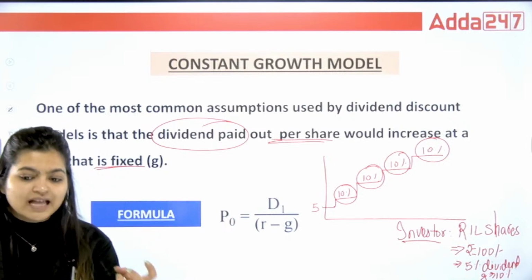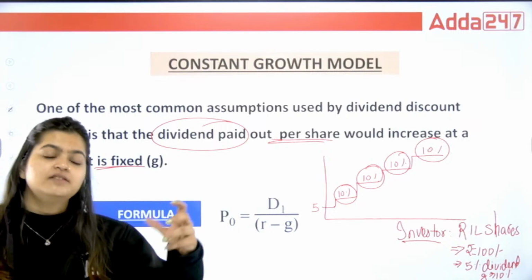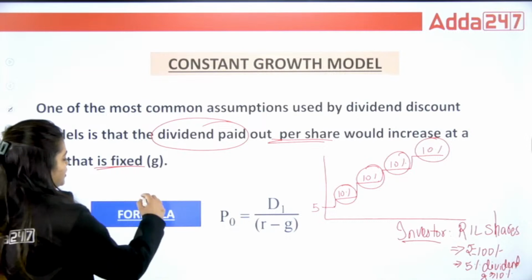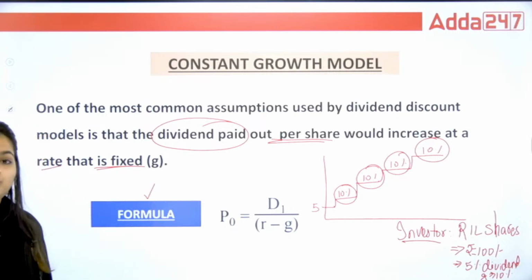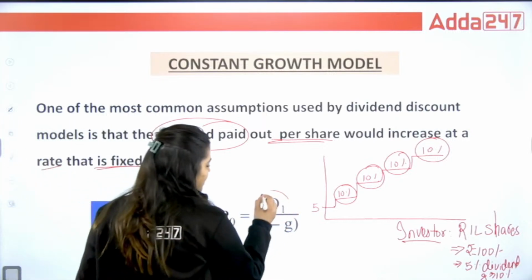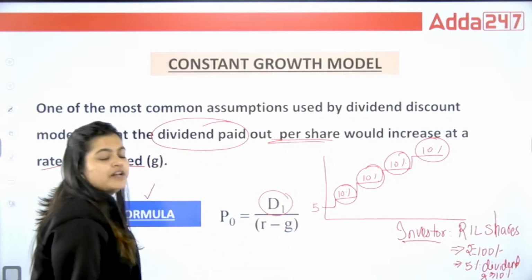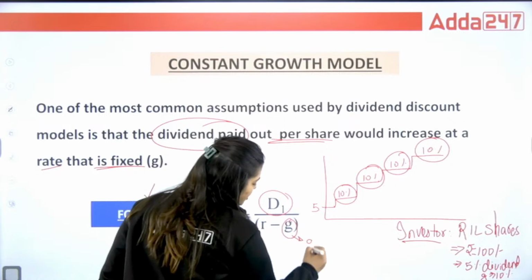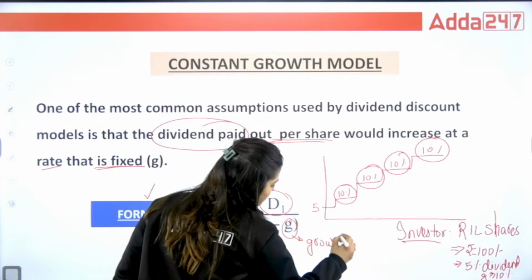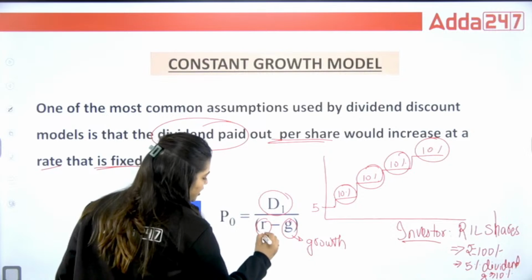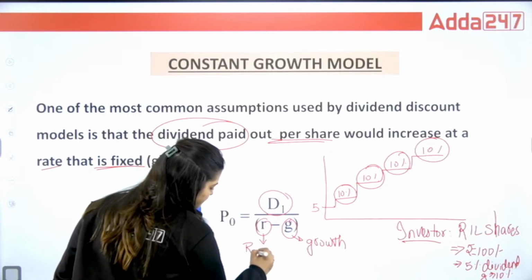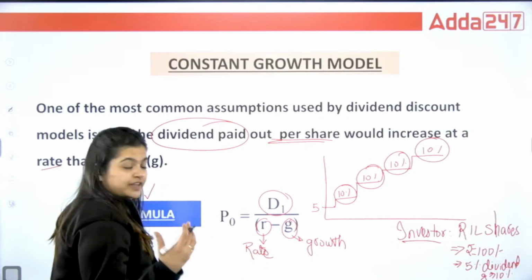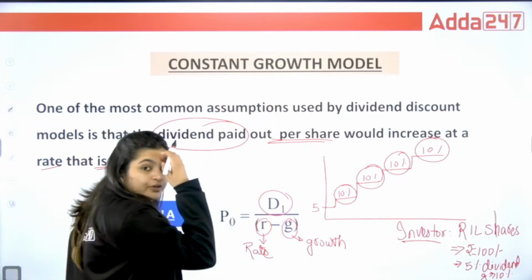So if some fixed growth is given in my dividends, then I am going to use this formula, the constant growth model, in which D1 is divided by R minus G. G is your growth. R is your rate, the rate of return you are going to receive.